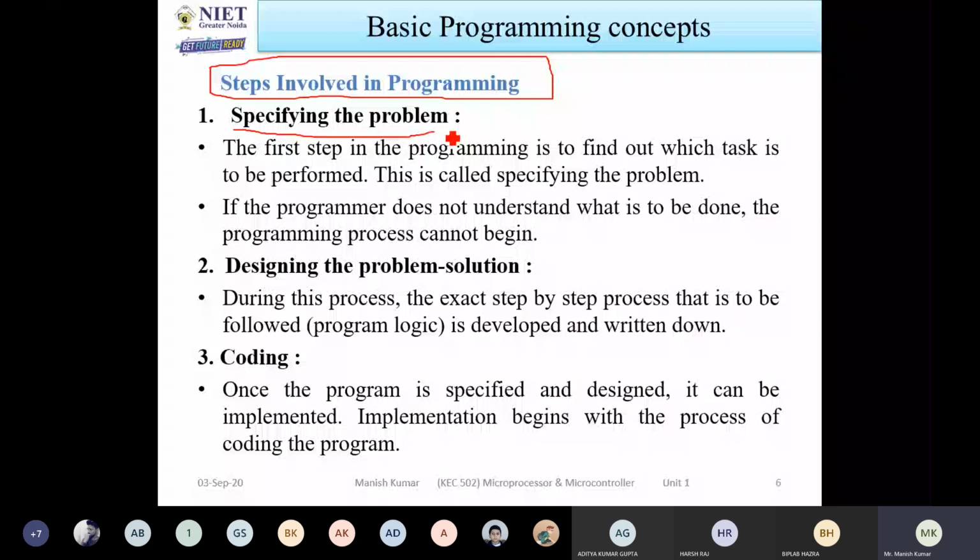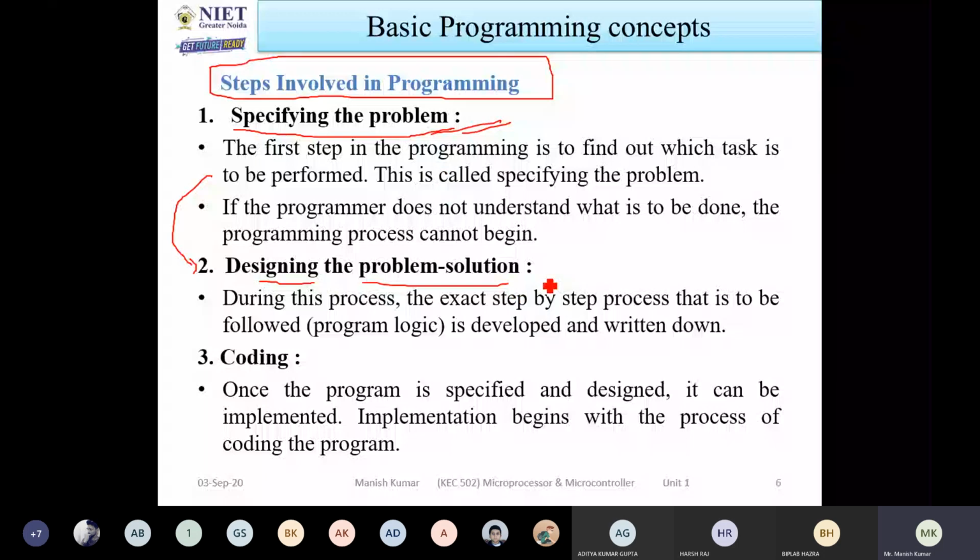Okay. So the first thing is you have to find which task you have to perform. If you know the task, which type of task it is, then you go for the next, second one. Otherwise, if you don't know the problem, then you are not able to write the programs to solve it. The second thing is designing the problem solution. After knowing the problem, you also have to know what the solution of that particular problem is.